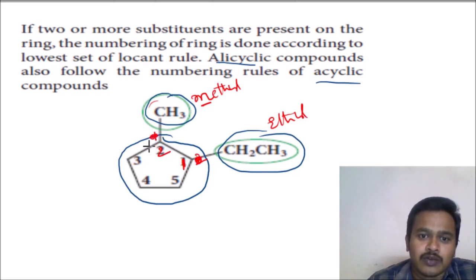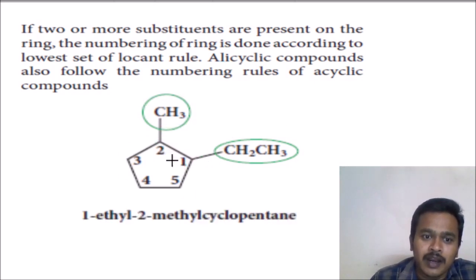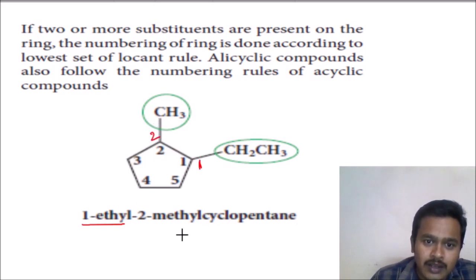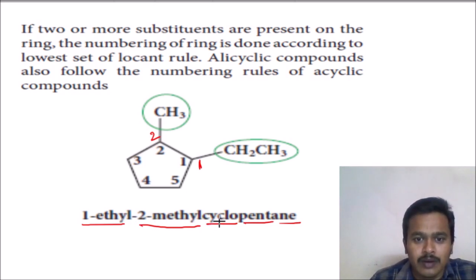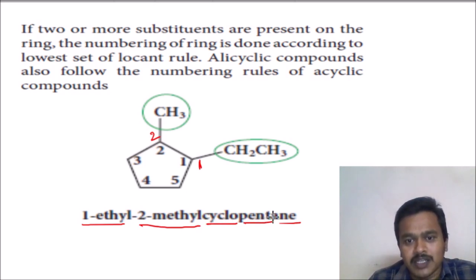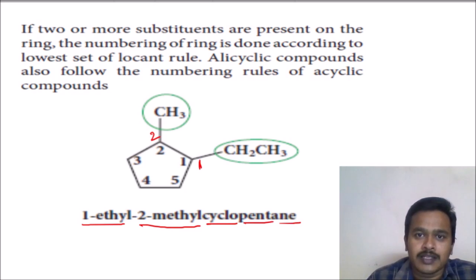So what do we get? 1 ethyl, 2 methyl cyclopentane. What is the name here? 1 ethyl, 2 methyl cyclopentane. Here 1 ethyl is one branch, 2 methyl is one branch, cyclo is the prefix, pent is the root word, ane is the suffix. Okay, now next one.